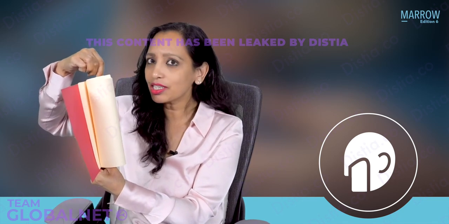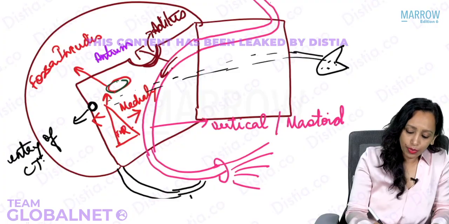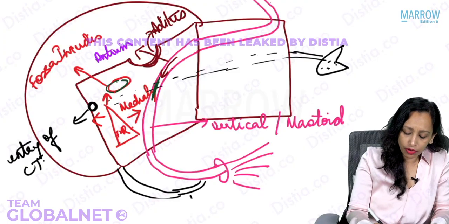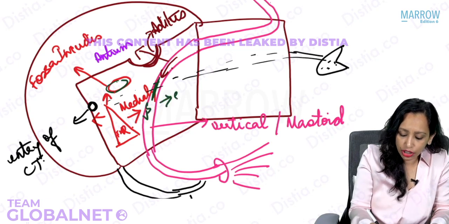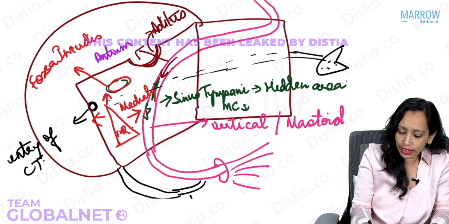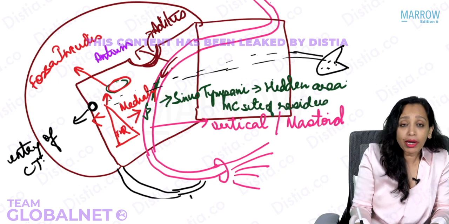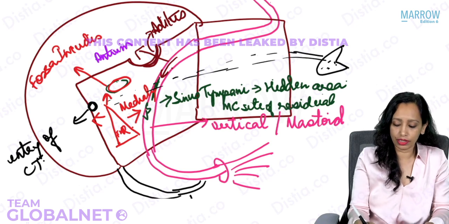Because this area is not very easily visible. This is known as the hidden area of the middle ear, which means that if this is the pillar of the facial nerve, the vertical segment of the facial nerve, just medial to it, this area is what is known as the sinus tympani, or the hidden area of the middle ear. Hidden area. This is the most common site of residual. You are leaving behind disease here, so that will lead to residual or recurrence of disease.